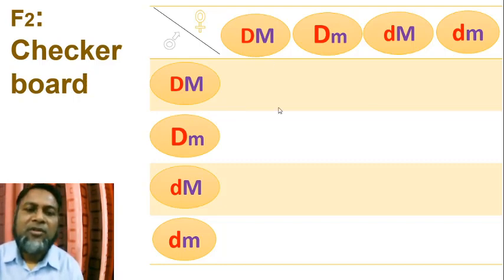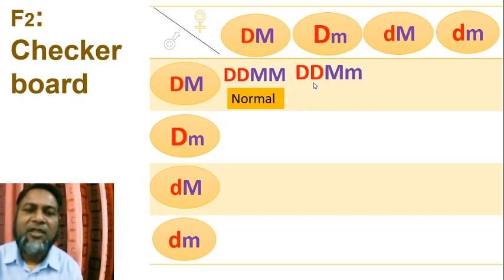So 16 types of genotypes can be found. First genotype, capital D from this and capital D from this, capital M from here and capital M from here. For this genotype, all are for normal hearing and normal speaking, so this person is normal. Capital D, capital M, small m comes from here.